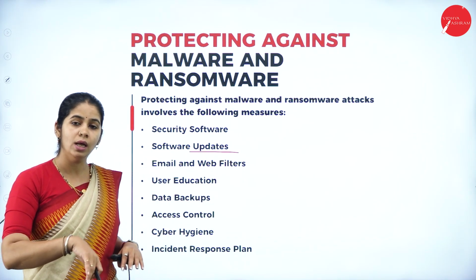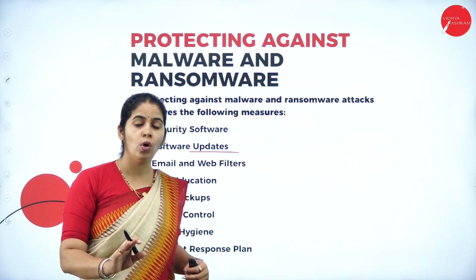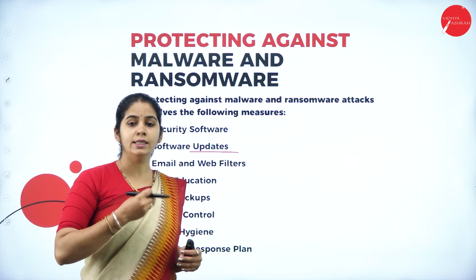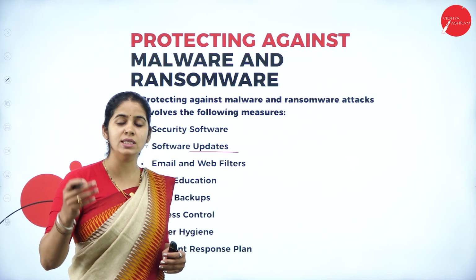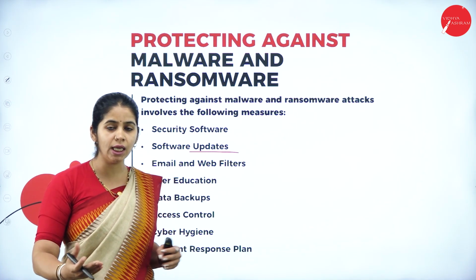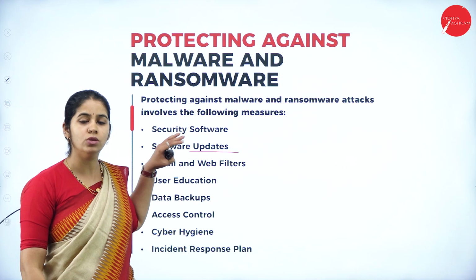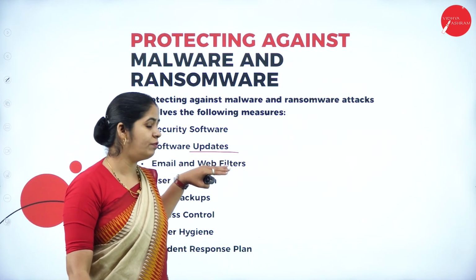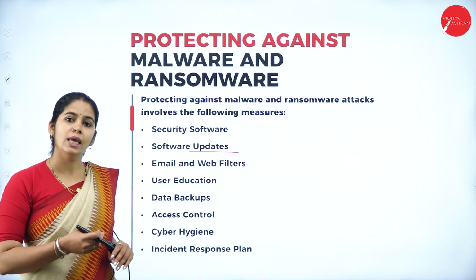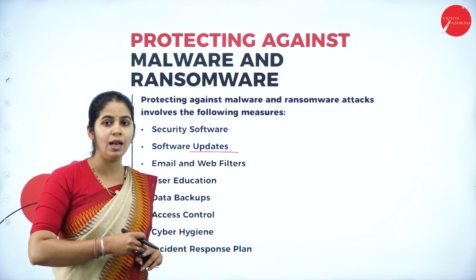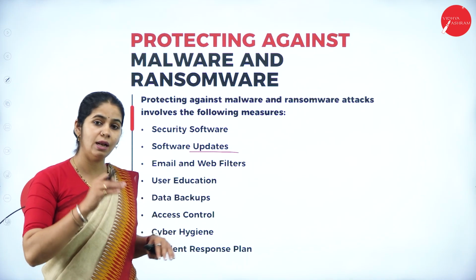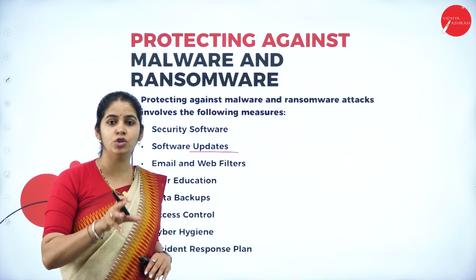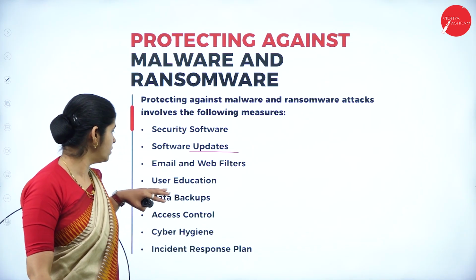Once installed, are we secure? No. As the attacker keeps improving his attack technique, the security software should always be updated on time. Email and web filters. Always use email filter protection in email, and web filters have a privacy control session. Use that privacy control session.